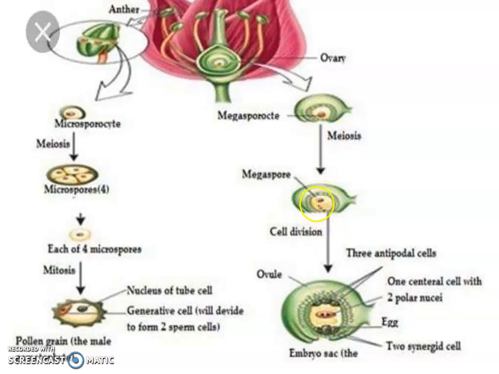The embryo sac will develop into these 3 antipodal cells, one central cell with 2 polar nuclei, one egg cell and two synergids.